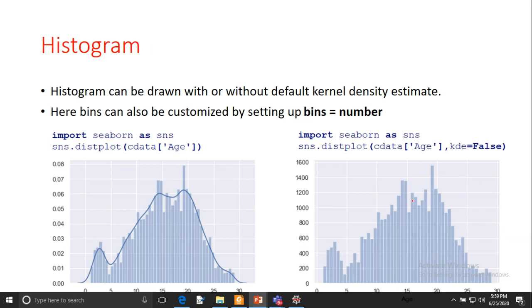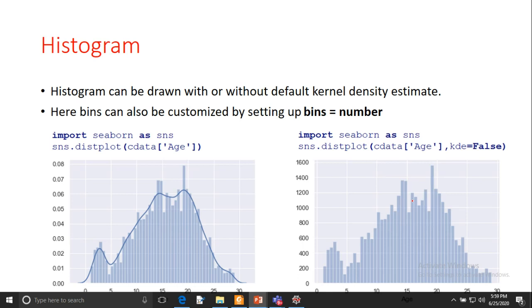Now histogram. If you want to create a histogram in the Seaborn library, with or without the default kernel density, we can draw it. Here bins can also be customized by setting bins is equal to a number. I have drawn this histogram for the age, and you have to use the distplot function to create a histogram in the Seaborn library. sns.distplot, and I'm passing the name of the column, cdata age. So this series we are passing to the distplot.